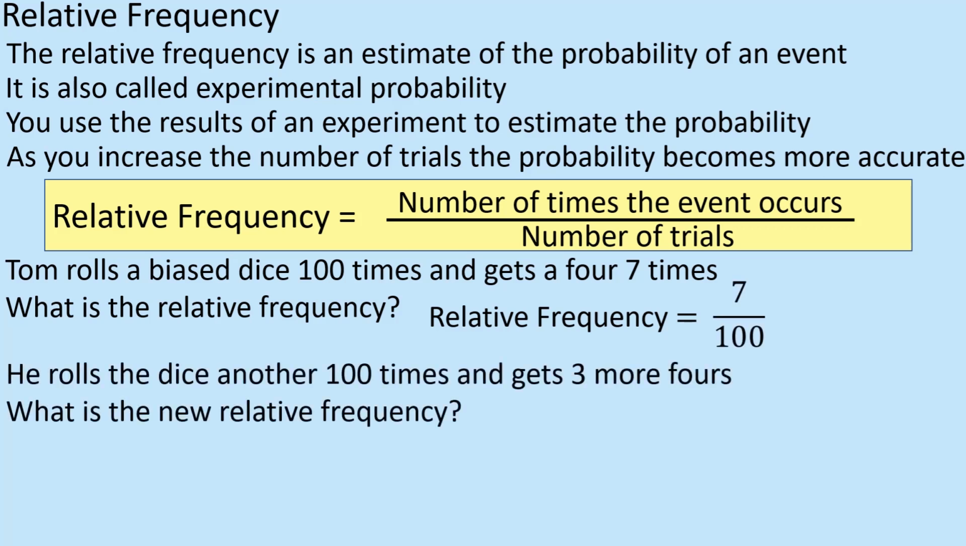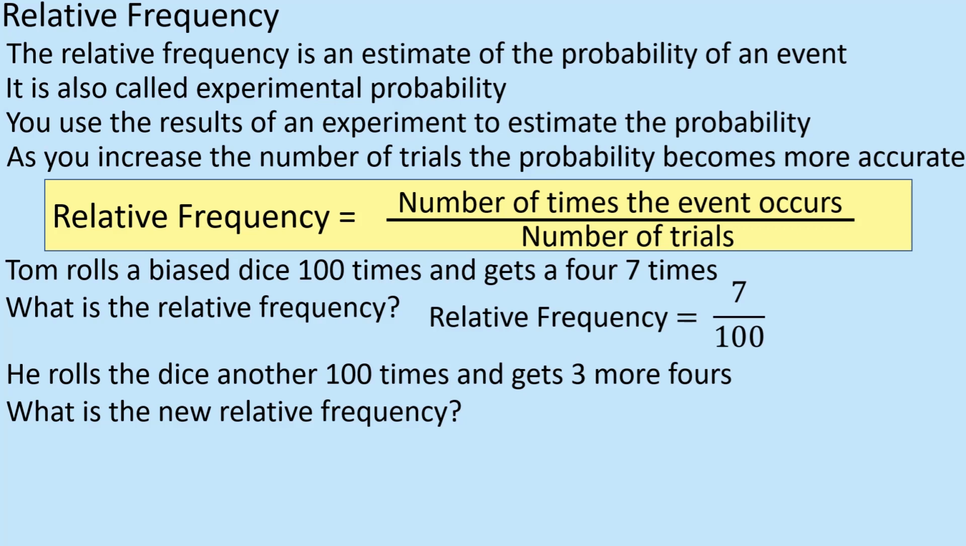He rolls the dice another 100 times and gets 3 more 4s. What is the new relative frequency? Now, this is where we've got to be careful, because the temptation here would be to say 3 out of 100.